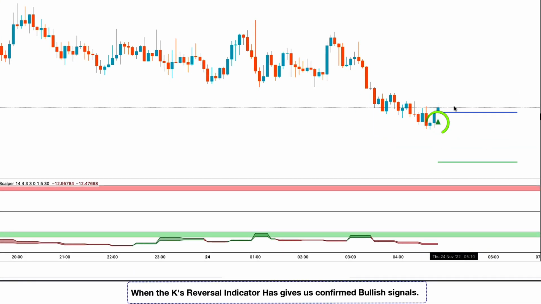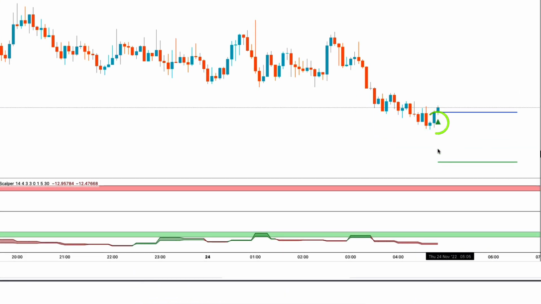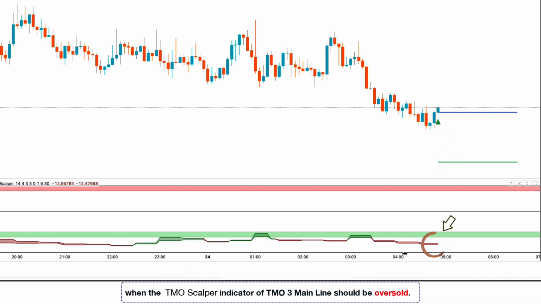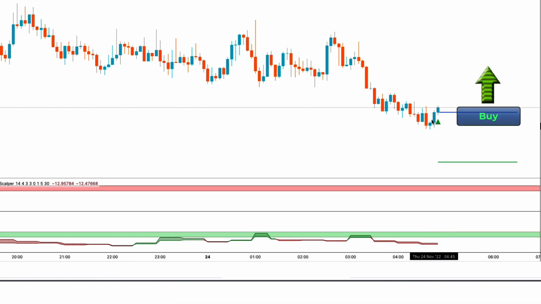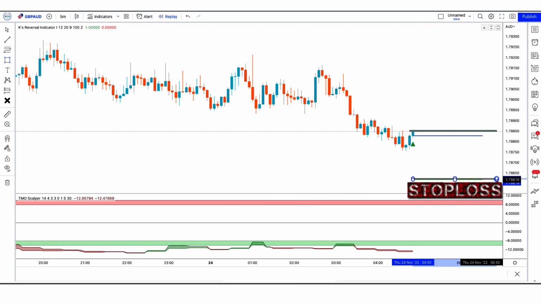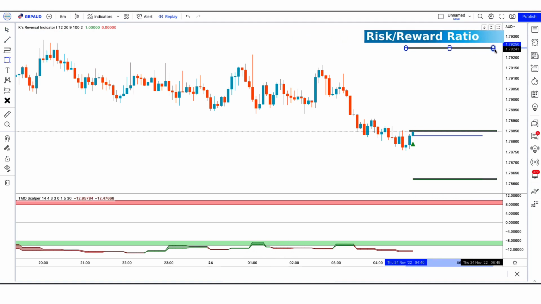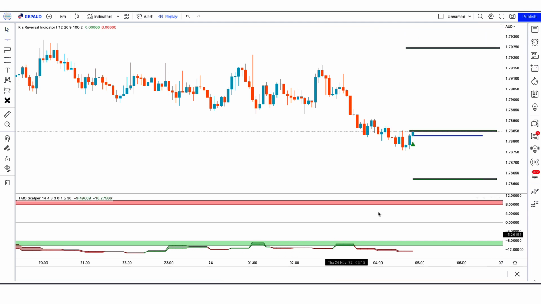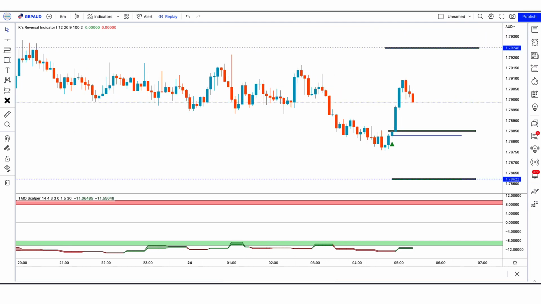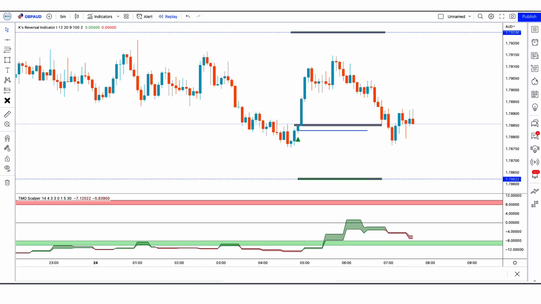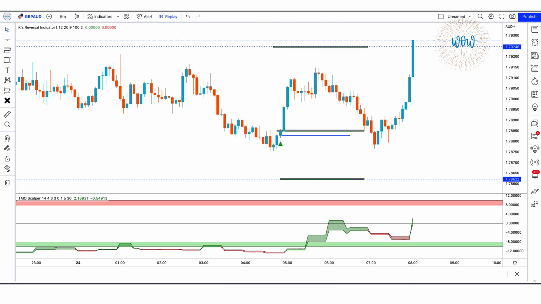When the K's reversal indicator gives us confirmed bullish signals, when the market forms two bullish candles, and when the TMO scalper indicator's TMO3 main line is oversold, if this condition is fulfilled, then we will place a buy order. Our stop loss will be placed at the K's reversal indicator's lower line, and the risk to reward ratio will be 1 to 2. The market has completely hit the target.